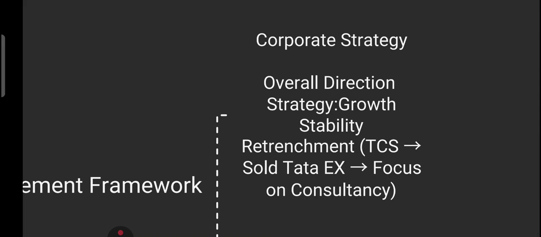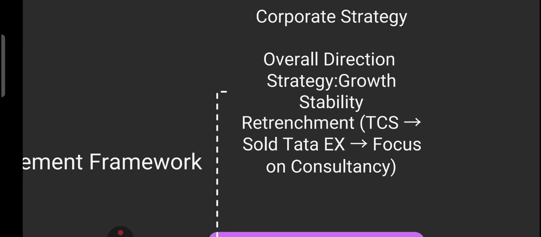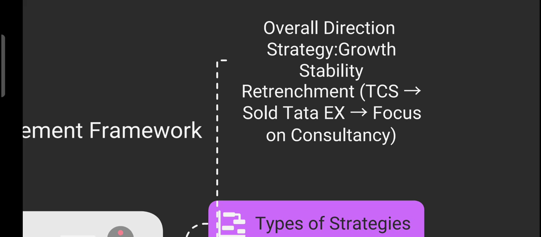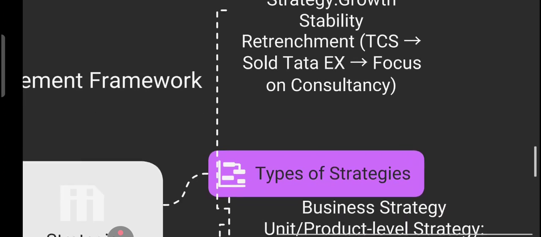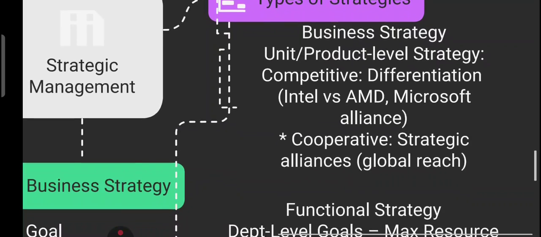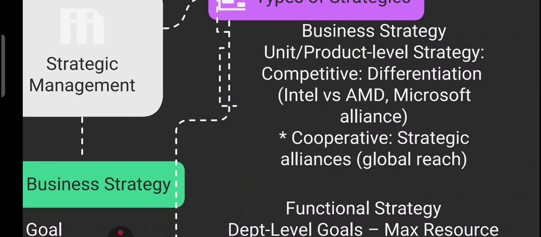So corporate strategy means big picture direction, like TCS exiting Tata X to focus on consulting. So overall direction, strategy, growth, stability, right? Like I told you, TCS exiting Tata X to focus on consultancy. The second type we have is called business strategy, which means at the product or unit level. Product level strategy or unit level strategy. And corporate strategy is the big picture strategy.